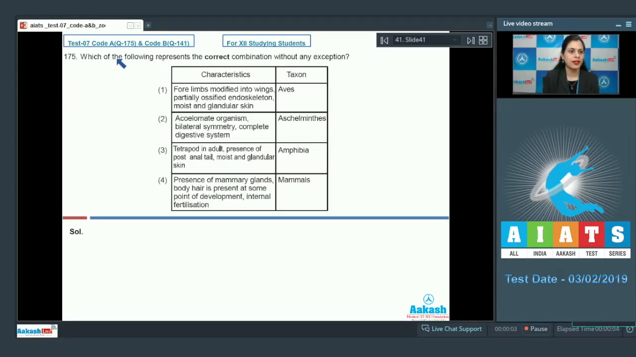Question number 175. Which of the following represents the correct combination without any exception? And the columns are characteristics and taxon. In the very first combination, the characters given are forelimbs modified into wings, partially ossified endoskeleton, and moist and glandular skin. In taxon, aves. And as it is an incorrect match, so this cannot be a correct answer to our question. Because organisms belonging to the taxon aves, that is birds, in them forelimbs are modified into wings, yes, but they have fully ossified endoskeleton. Also, they have dry skin.